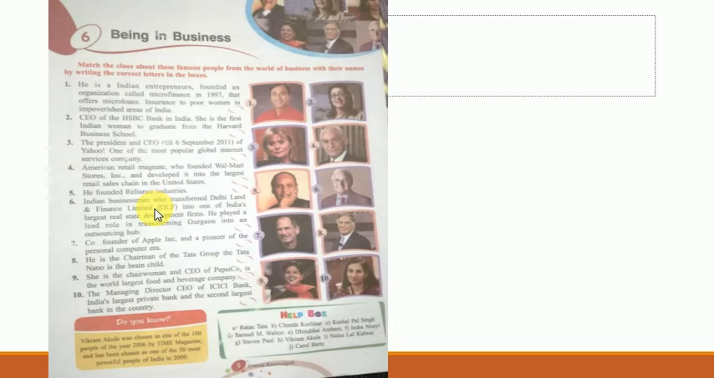Next is an Indian businessman who transformed Delhi Land and Finance Limited into one of India's largest real estate development firms. He played a lead role in transforming Gurgaon into an outsourcing hub, a big outsourcing hub where business was performed. So who is he? He is Kushal Pal Singh.